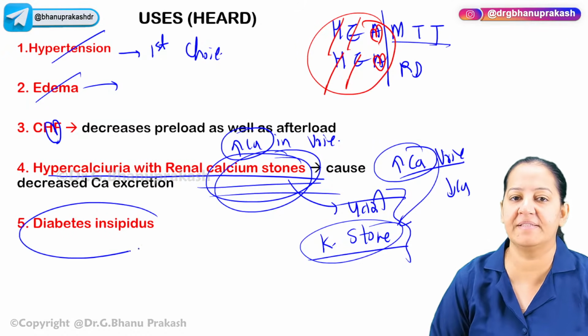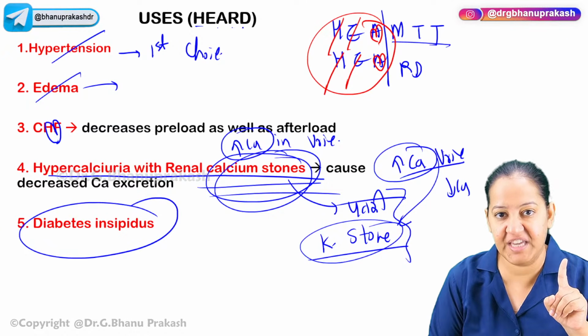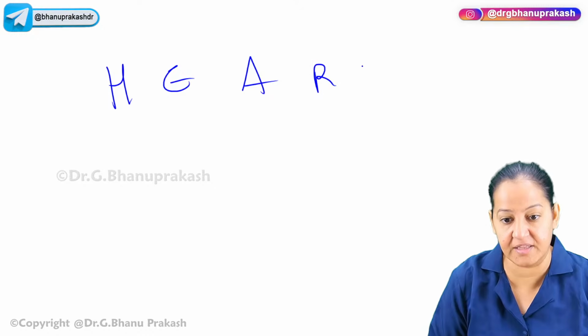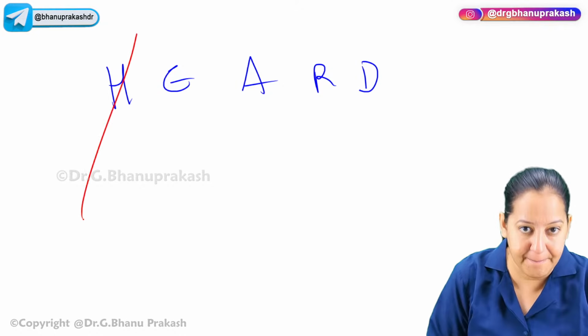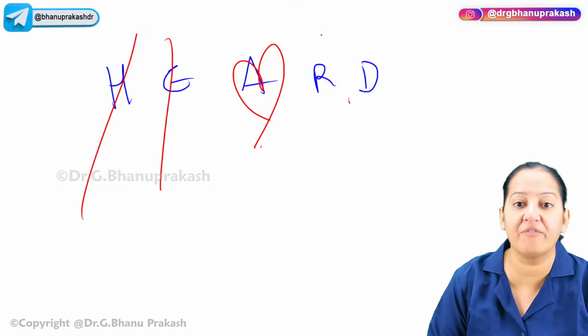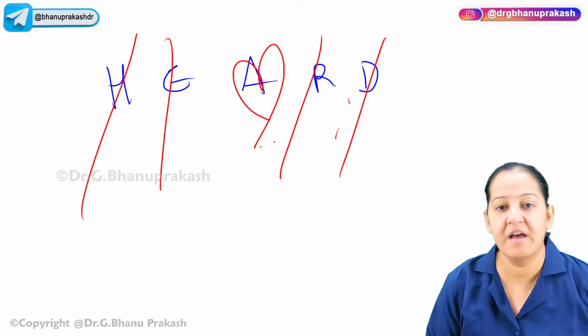And last is diabetes insipidus. So the mnemonic is HEARD. What is HEARD? HEARD. The uses of thiazide. H for hypertension, E for edema, A for heart, congestive heart failure, R for renal stone, D for diabetes insipidus. The first 3 are same.